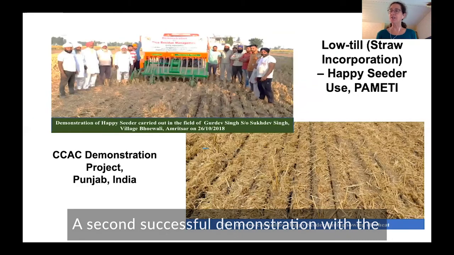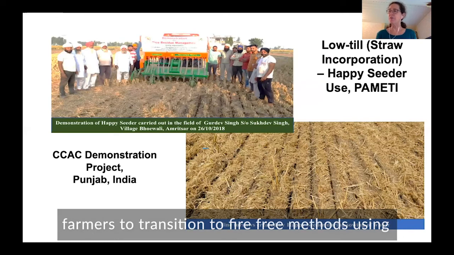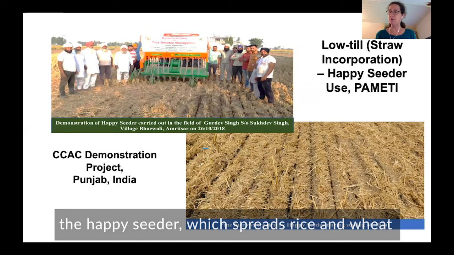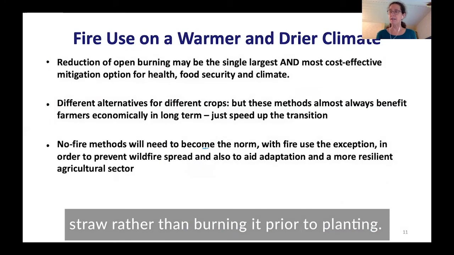A second successful demonstration with the Punjab Agricultural Institute, PAMEDI, supported farmers to transition to fire-free methods using the happy seeder, which spreads rice and wheat straw rather than burning it prior to planting.